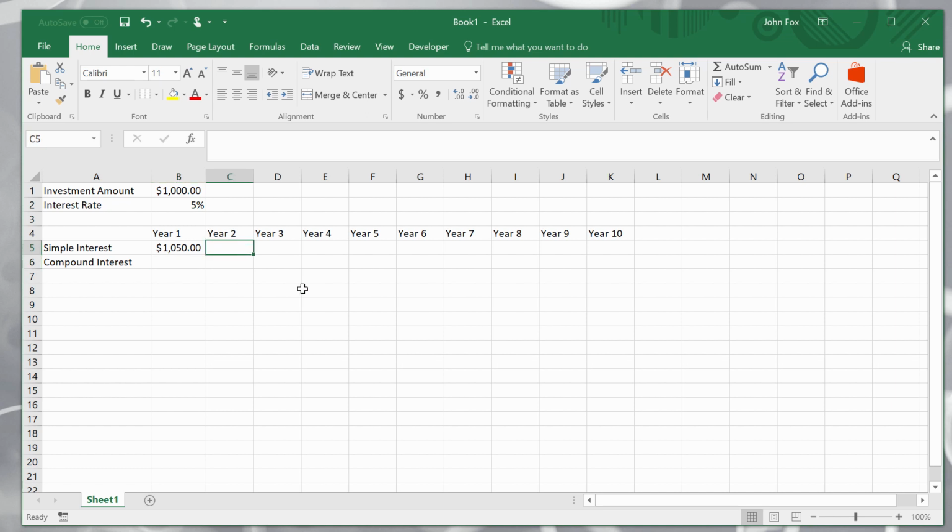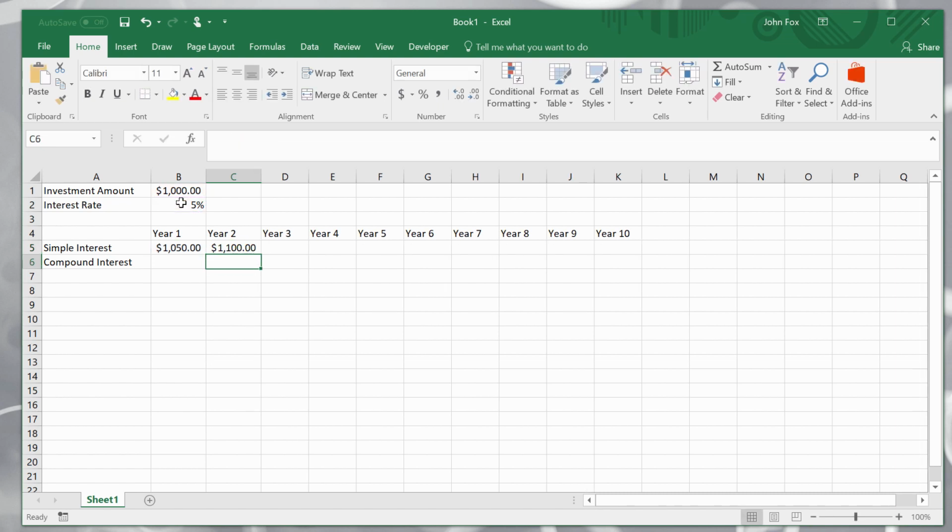Let's now do year 2. Well, it's going to equal, again, the end of year 1 amount plus, now simple interest, just to recap, the interest calculation is on the initial principal, which is 1,000, and not the current bank balance. So again, it's going to equal 1,000. This is for the interest repayment for year 2, multiplied by 5%.